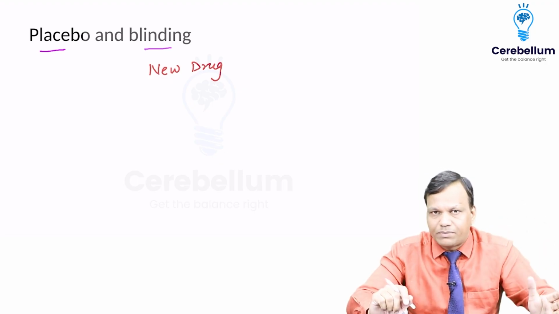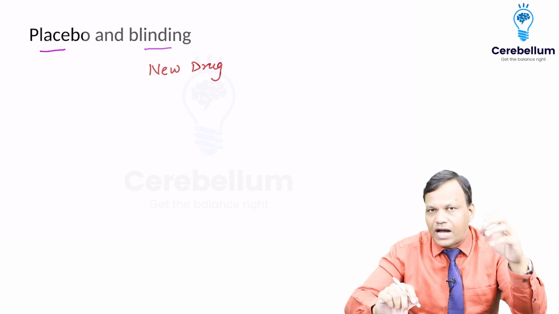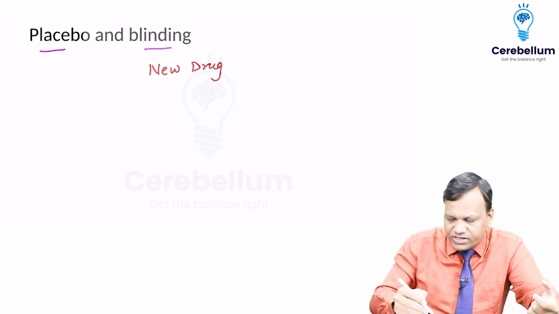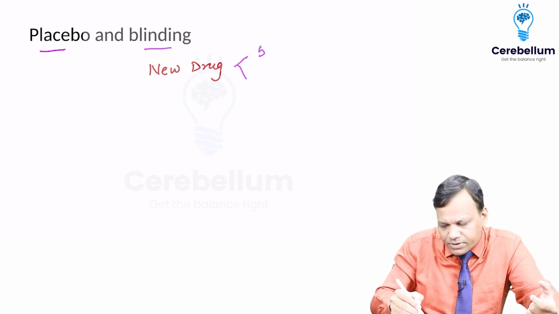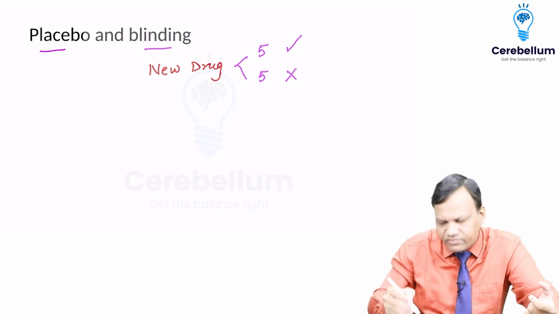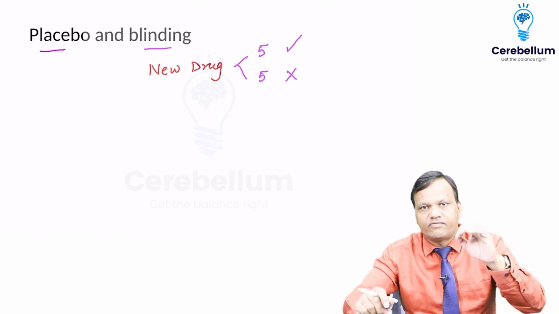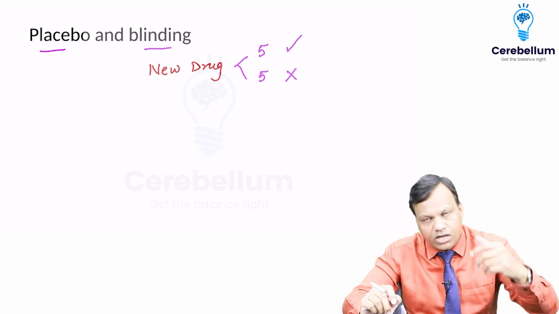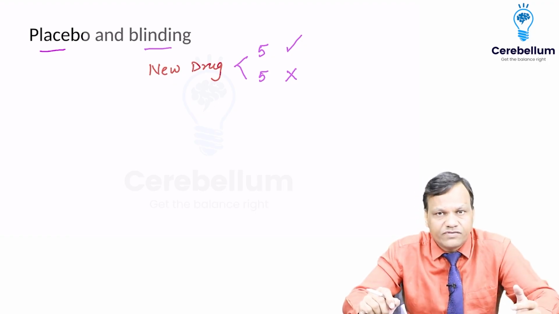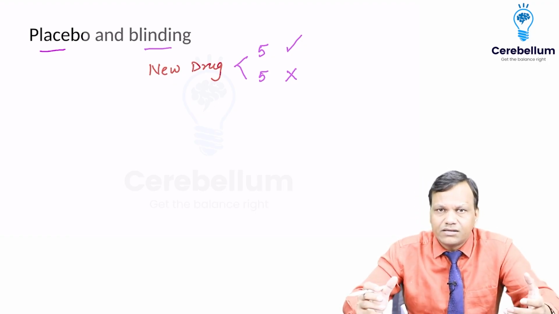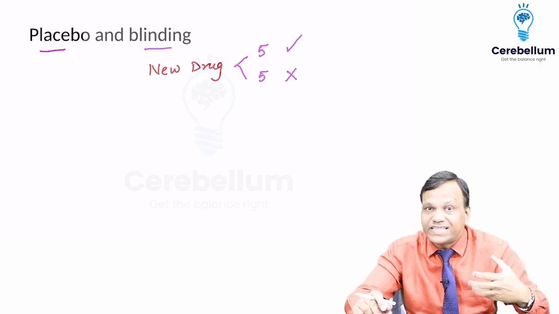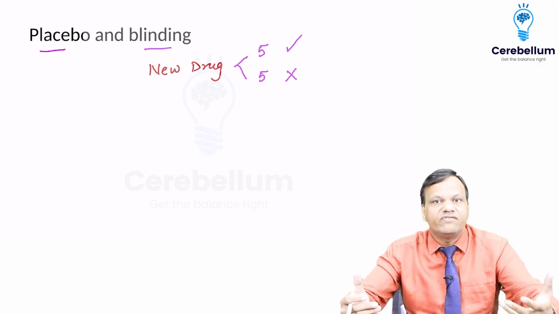You give this drug to 10 people, and after giving the drug, you will ask whether the pain is relieved or not. Obviously. Now, suppose after giving the drug to 10 people, 5 people say that the pain is relieved, and 5 people say that pain is not relieved. Now, is the drug effective or not? Or if 7 people say that the pain is not relieved, 3 people say that the pain is relieved. You cannot say, because pain is a subjective sensation. Sometimes just the feeling that I have received a drug may relieve the pain.